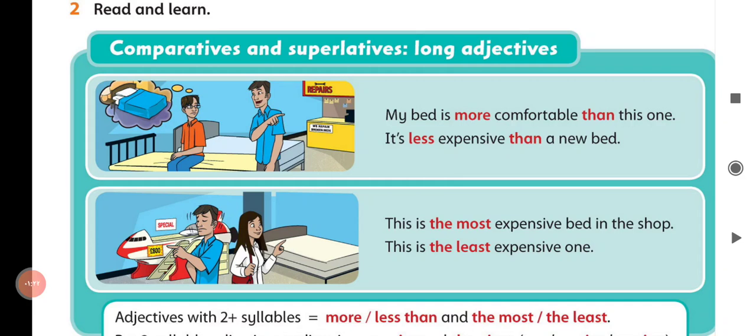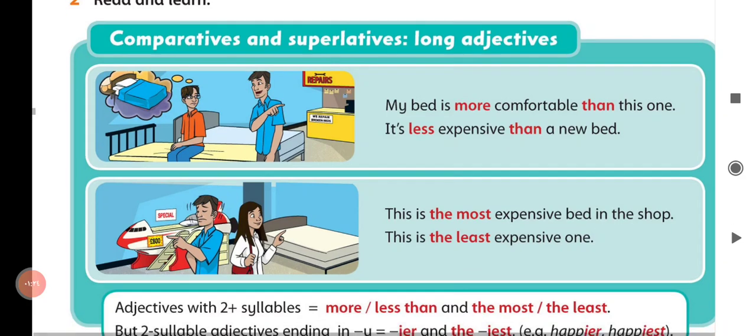Again, in comparatives with long adjectives, we use more plus long adjective plus than, or less plus long adjective plus than. My bed is more comfortable than this one. It's less expensive than a new bed. In comparatives. But what about superlatives?